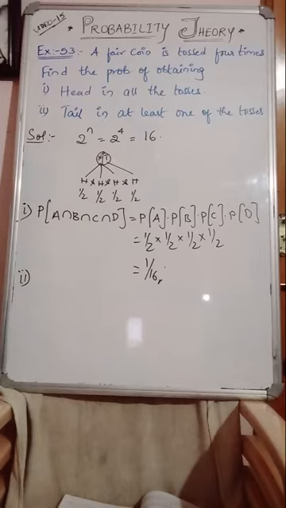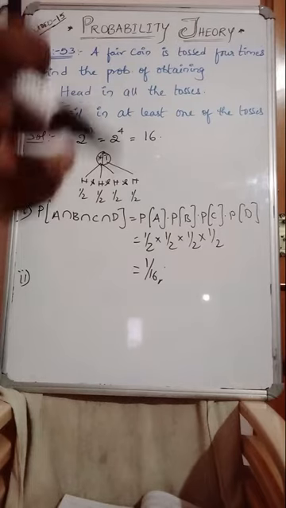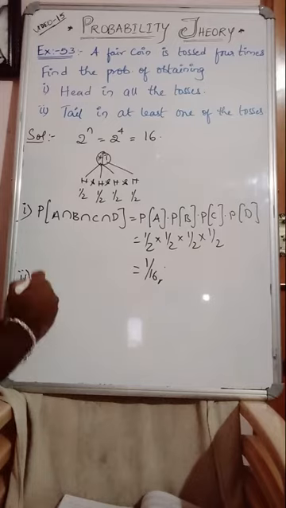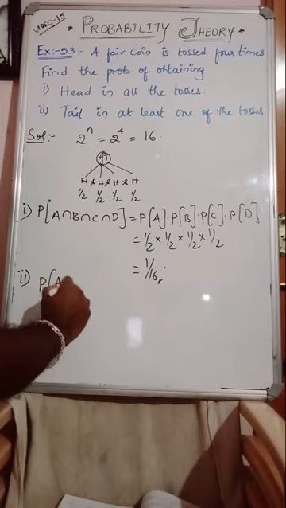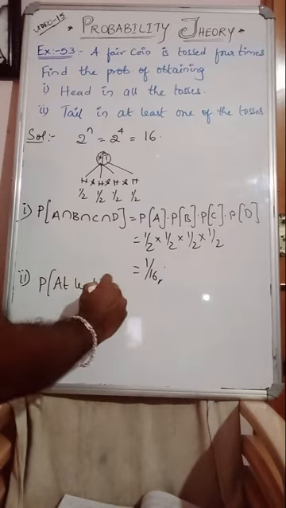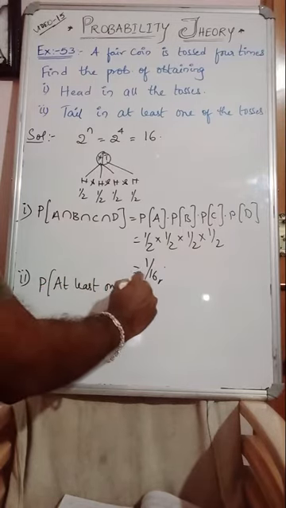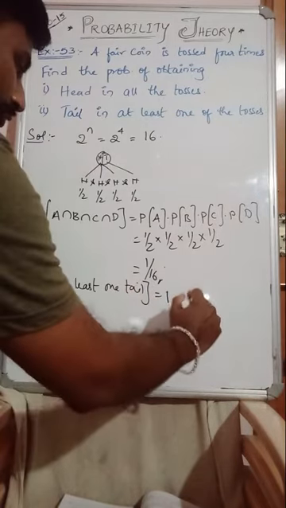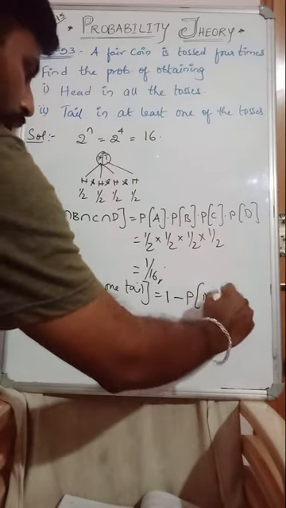Tail in at least one of the tosses. At least one means minimum one. Maximum, how many tosses is it possible? All the 16 also is possible. Exhaustive, right? So, probability of at least one tail can be taken as 1 minus the probability of no tails.